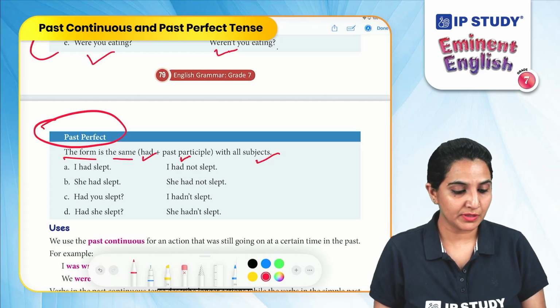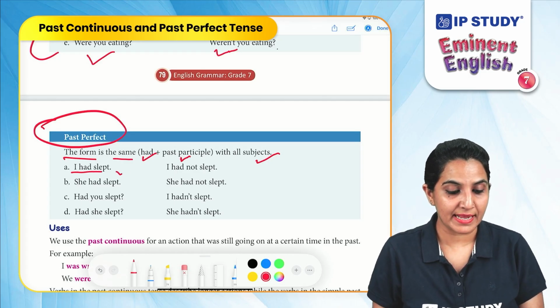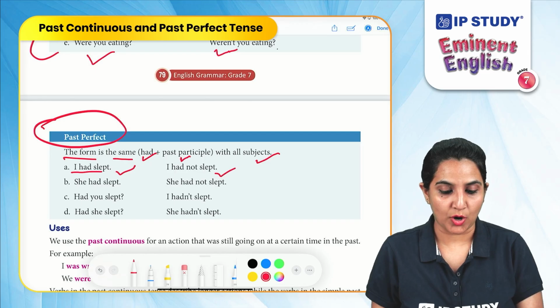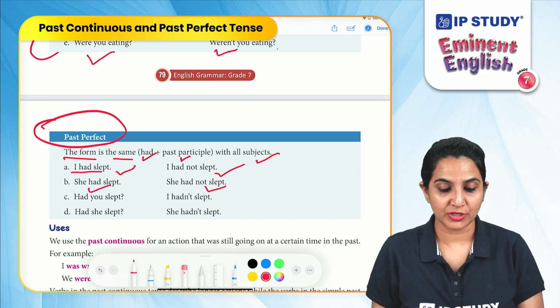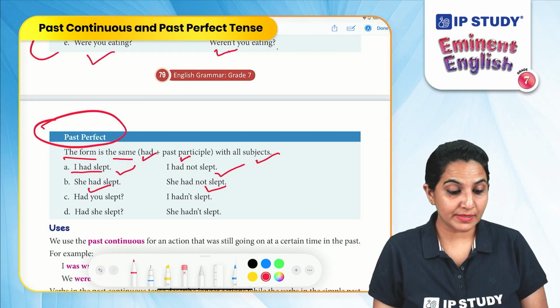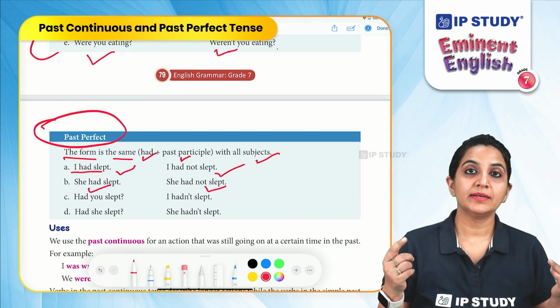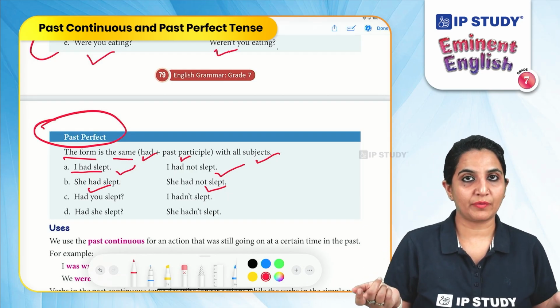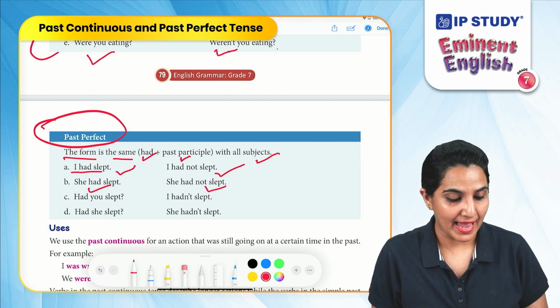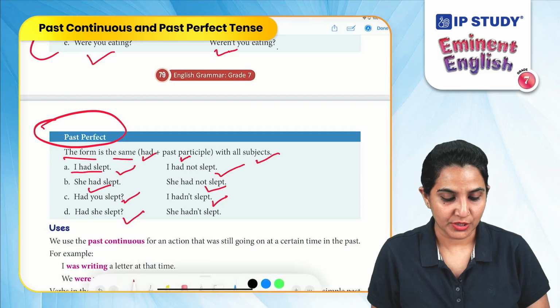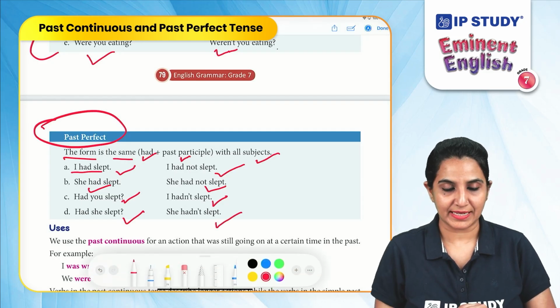For example, I had slept. I had not slept. She had slept. She had not slept. Similarly, with the interrogative sentences, we will interchange the places of the subject and had, like: had you slept, had she slept, I hadn't slept, she hadn't slept.